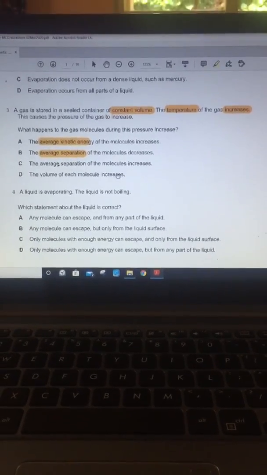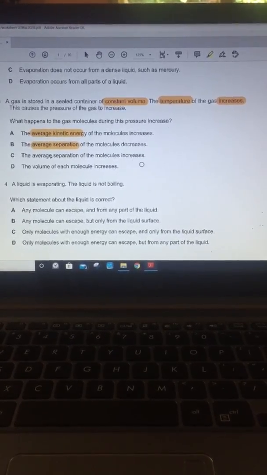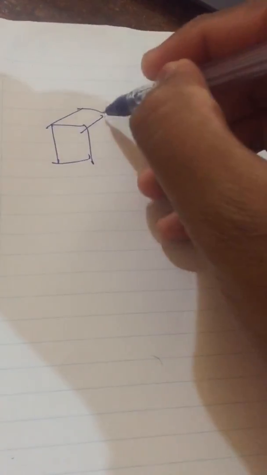That never happens. The volume occupied by the gas molecules might change, but not the volume of the molecule itself. There are situations where the volume might be increased.